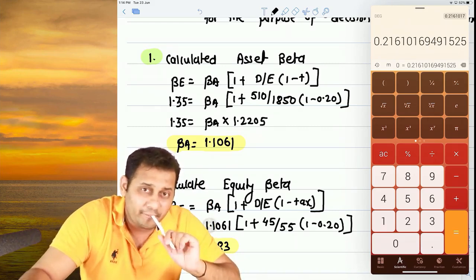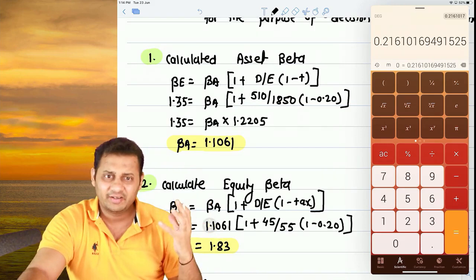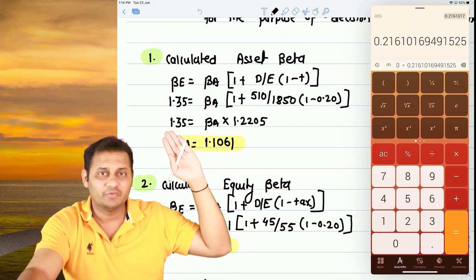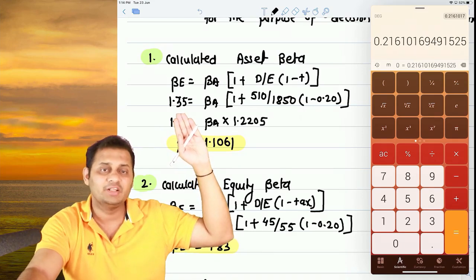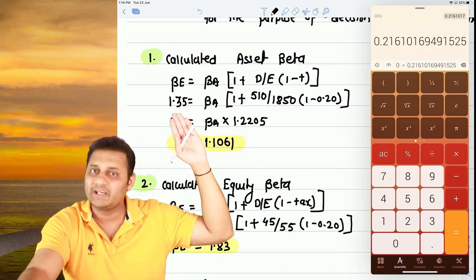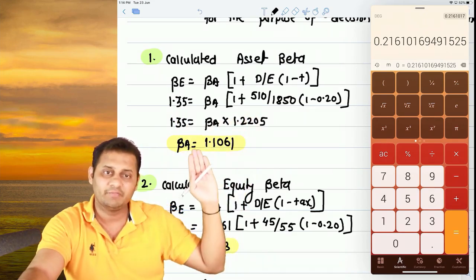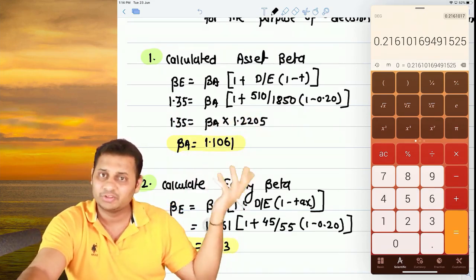Understanding? So the risk of debt is different in this equity beta. That's why what we did is we first removed the risk of debt from the equity beta of the competitor. By using this formula, we arrived at beta of asset. Beta of asset means there is no debt.